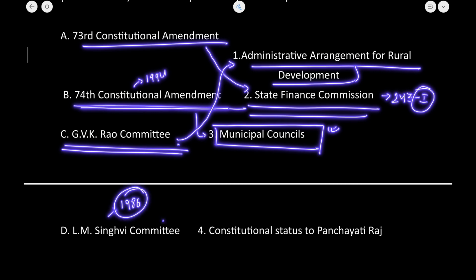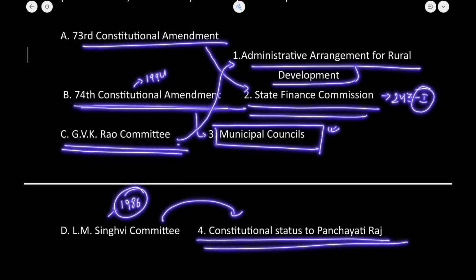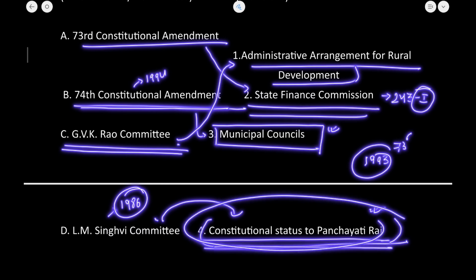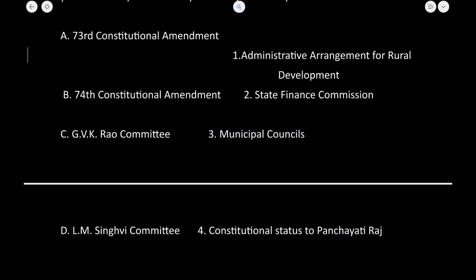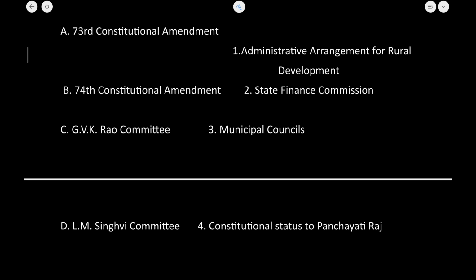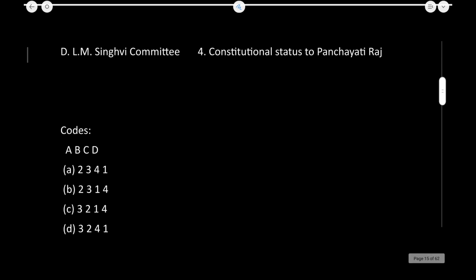the LM Singhvi Committee in the year 1986 was established, and it provided that constitutional status should be given to the Panchayati Raj, and it is after that, in 1993, by the 73rd Constitutional Amendment Act, that constitutional status was given to the Panchayati Raj institutions. So what will be the correct answer? We have seen 2314 is correct here.